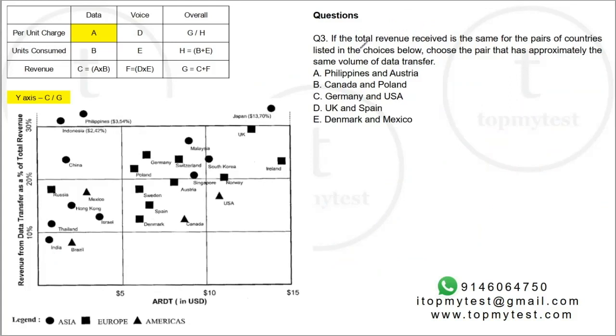And question number 3. If the total revenue received is the same for the pairs of countries listed in the choices below, choose the pair that has approximately the same volume of data transfer. Okay.